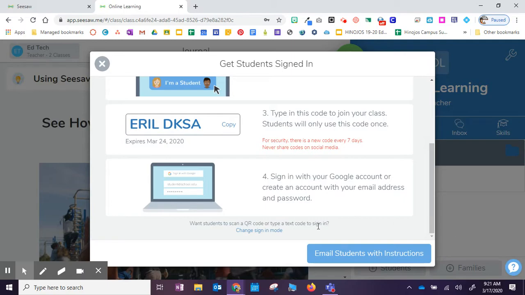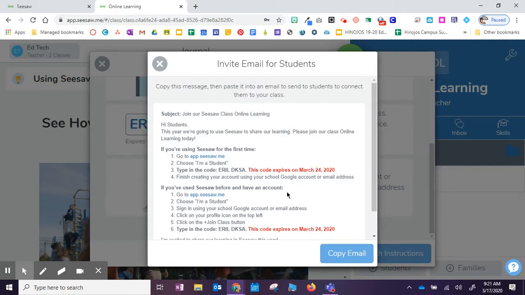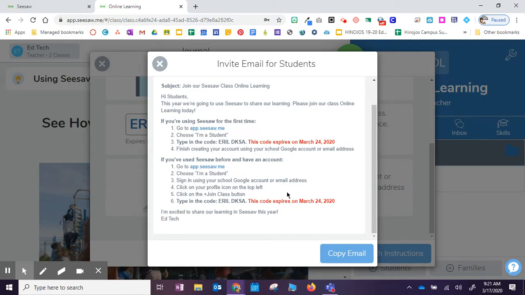Again, you also have the option to have students scan a QR code, which is fine, but how we are about to begin our learning, it might be easier right now just to simply use the code. You can email students with these instructions, and so you can copy this email and send it out, and it'll just walk them through the steps.